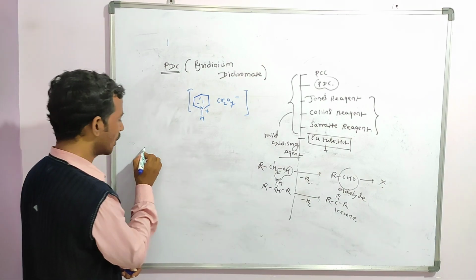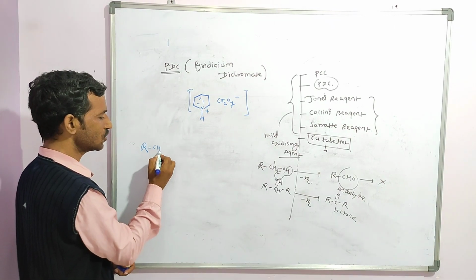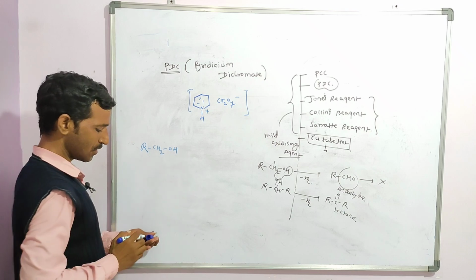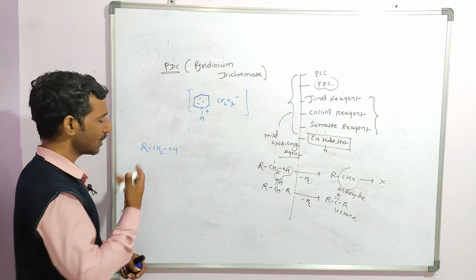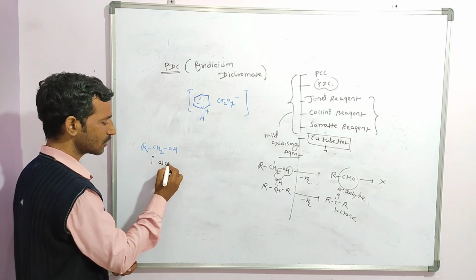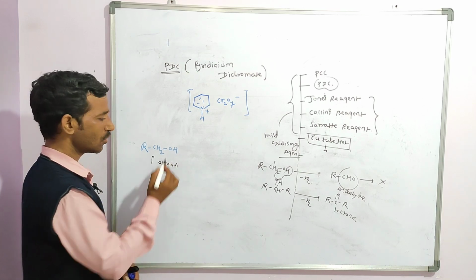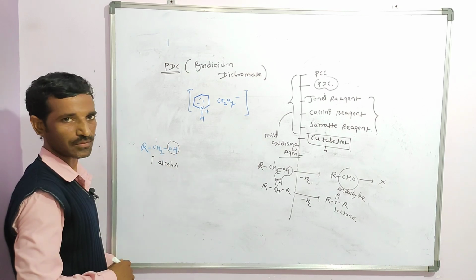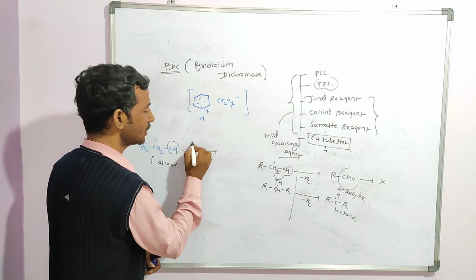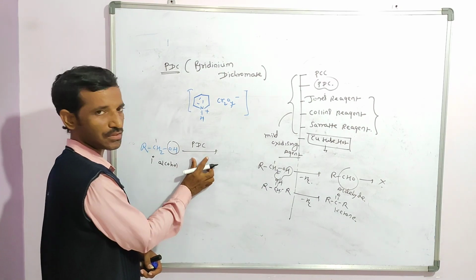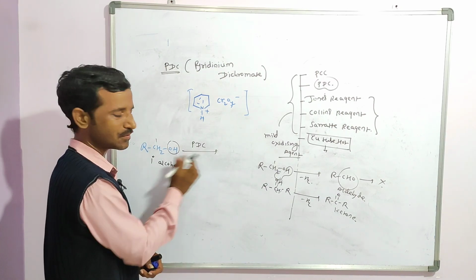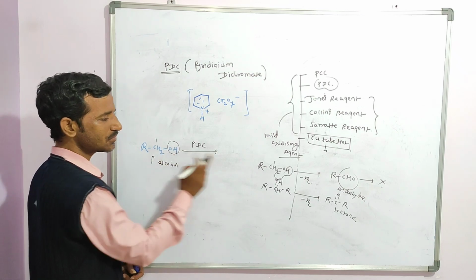If I use RCH2OH, this is nothing but a 1 degree alcohol. Clear? Why? Because OH is present on the first carbon. So if I use PDC in the normal condition, it gives the aldehyde.